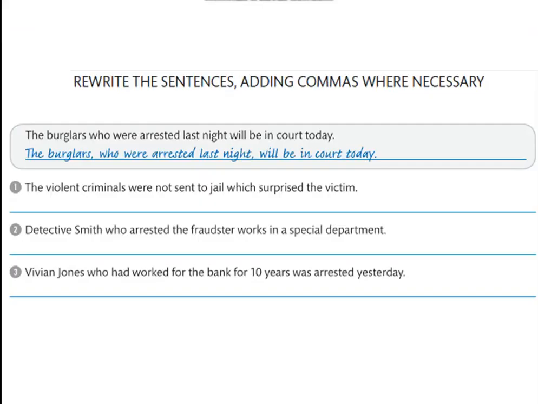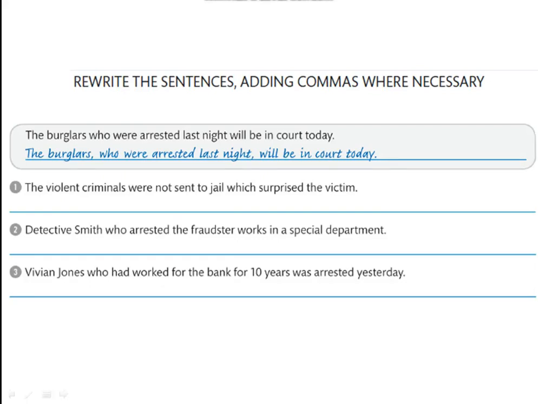Let's rewrite now the sentences, adding commas where necessary. The burglars, comma, who were arrested last night, comma, will be in court today. Number 1. The violent criminals were not sent to jail, comma, which surprised the victim.